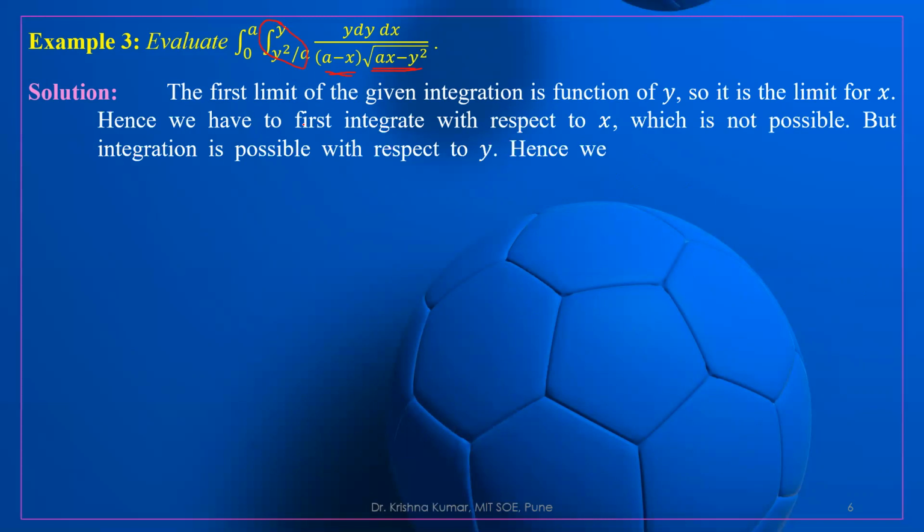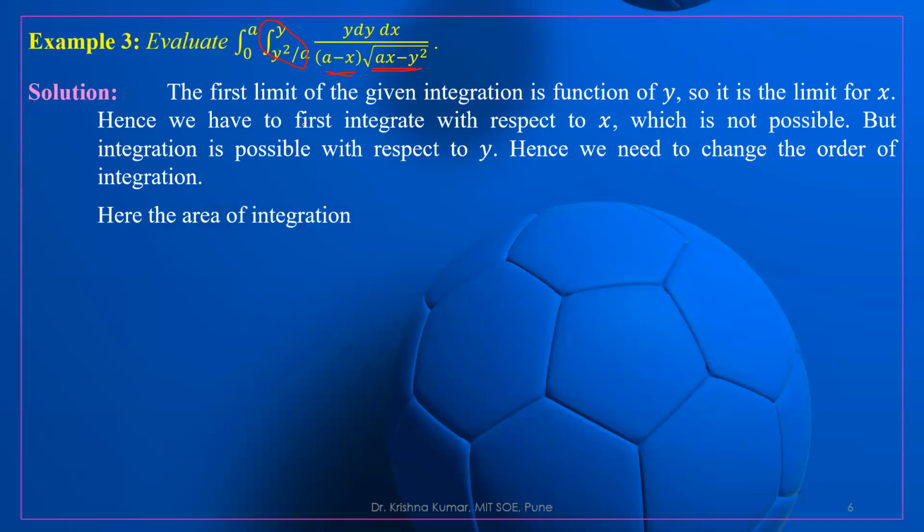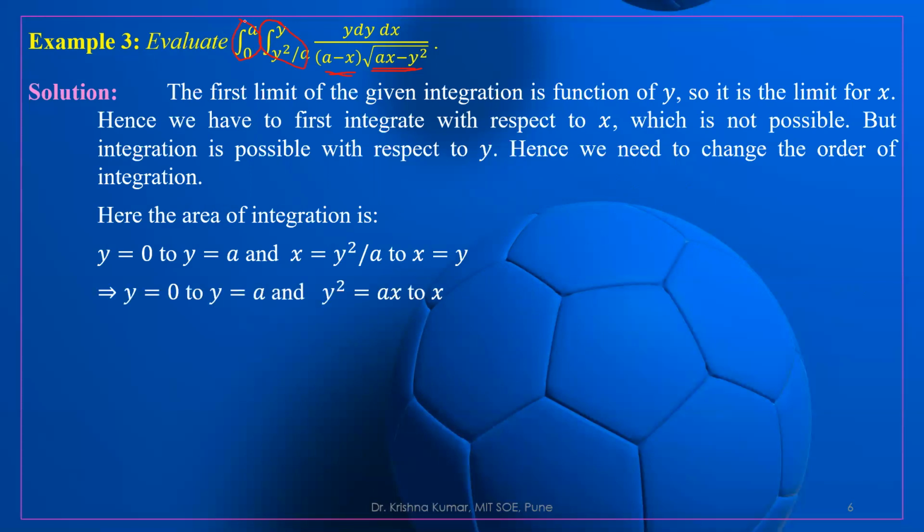Hence we have to first integrate with respect to x, which is not possible, but integration is possible with respect to y. Hence, we need to change the order of integration. Again, we find out the area of integration. The limit of y is 0 to a, and the limit of x is y square upon a to y. So y equal to 0 to y equal to a, and y square is equal to ax. It is a parabola, and this is a straight line.